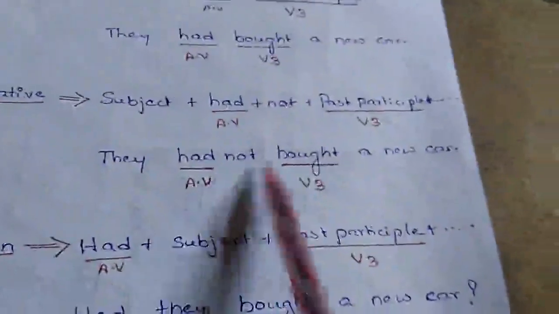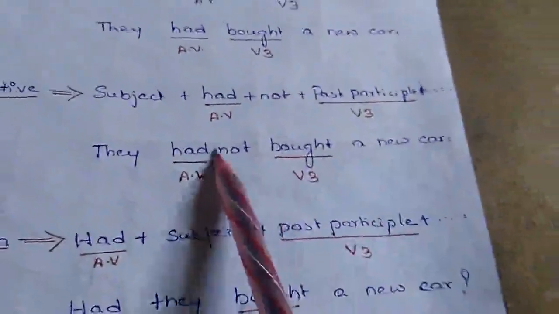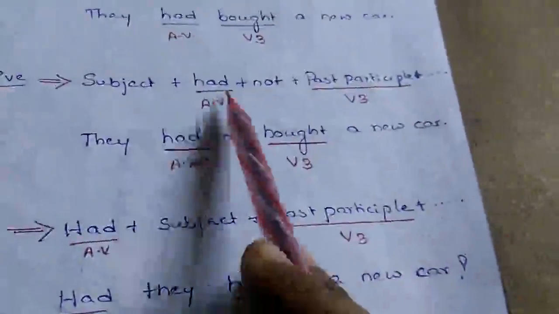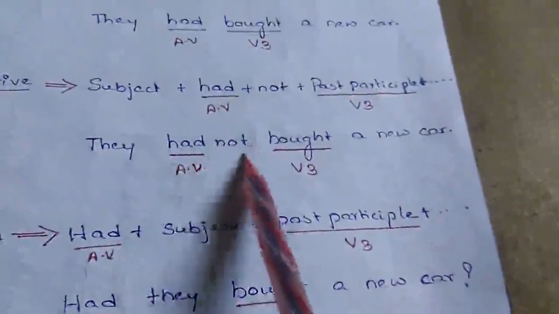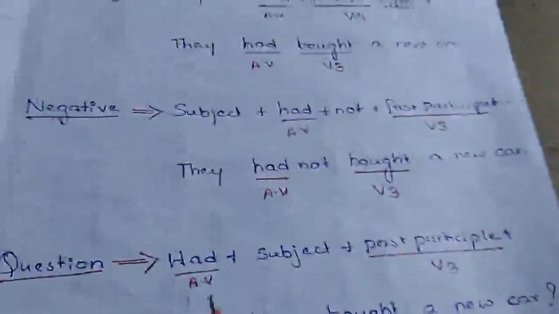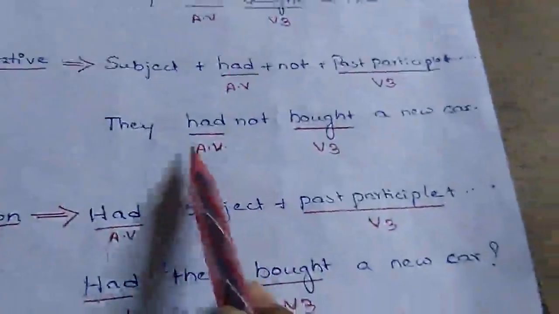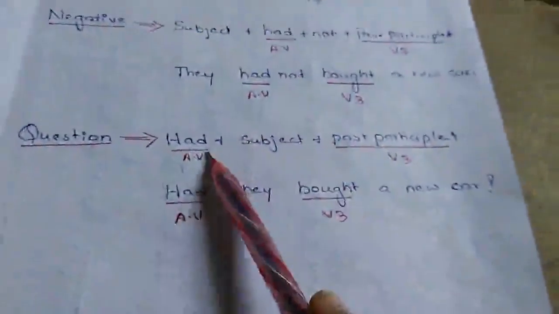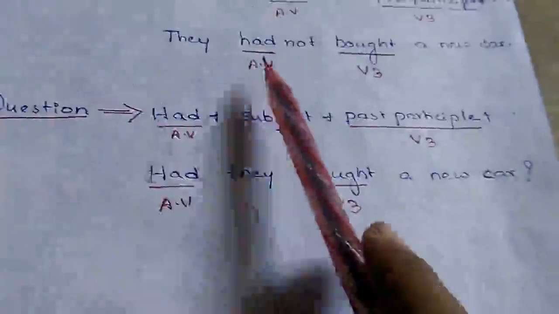Now see the negative structure of the sentence: they hadn't bought a new car. Simply I have added not to the helping verb had to make a negative statement. They had not bought a new car. See the question, we have brought this helping verb to the front of the sentence.